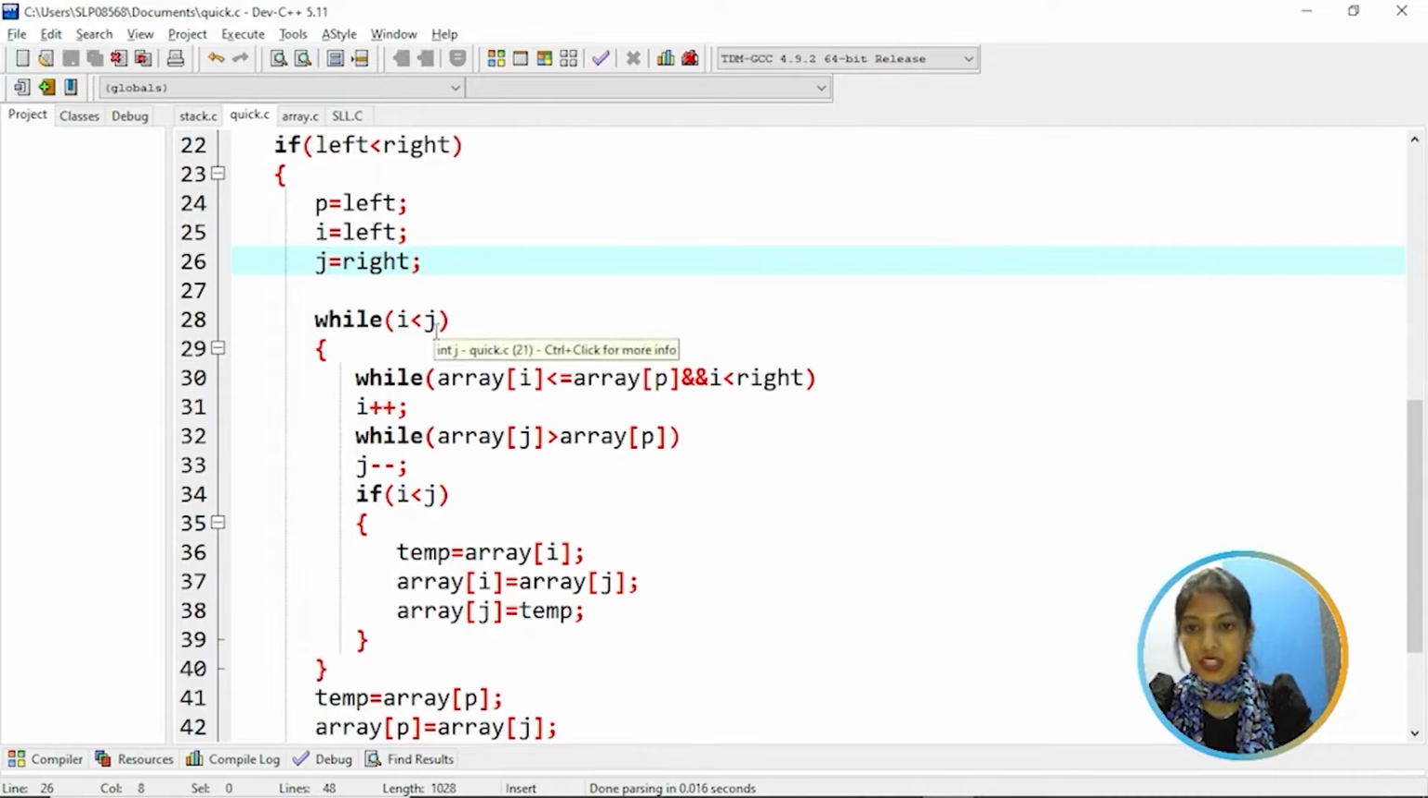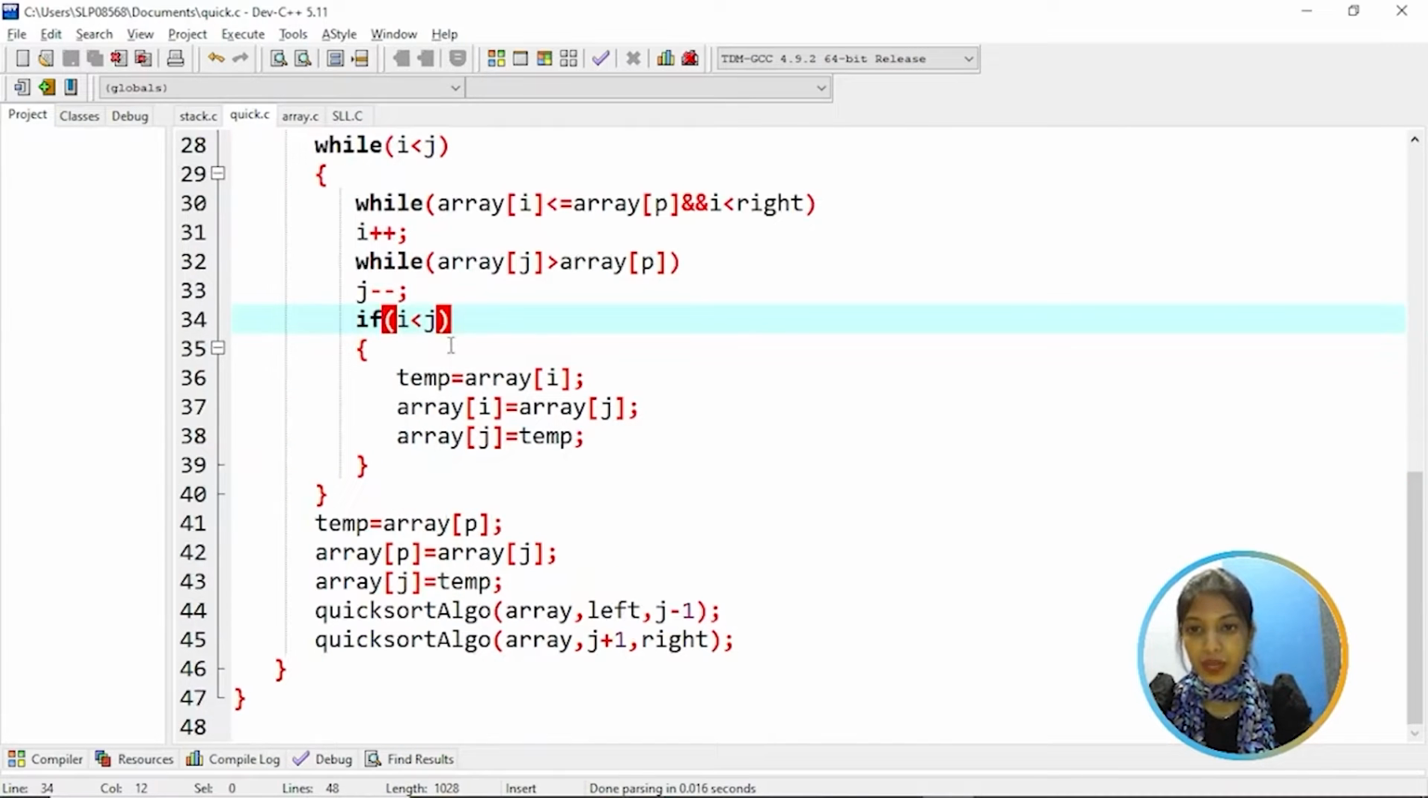While i is lesser than j: while array of i is lesser or equal to array of p and i is less than right, then increment i by 1. While array of j is greater than array of p, then decrement j by 1. If i is lesser than j, then we are doing a swap. So we are swapping the elements. That means array of i is given to the temp variable, whatever is there in array of j is assigned to array of i, and the temp variable is assigned to array of j.